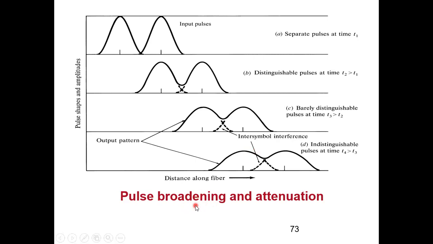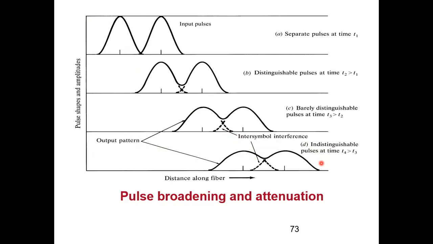So this is the effect of pulse broadening. And if you see the amplitude, the peak amplitude here is something else, and the peak amplitude here is also something else. So attenuation has happened, pulse broadening has happened, and due to this intersymbol interference, the pulses are indistinguishable. I am not able to distinguish whether it was a 1 or a 0, and this is a serious issue.